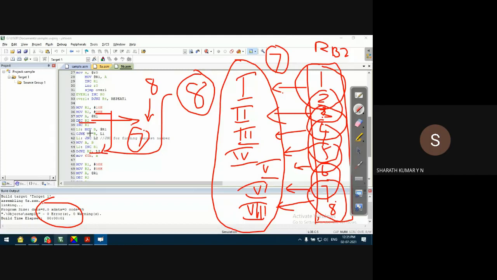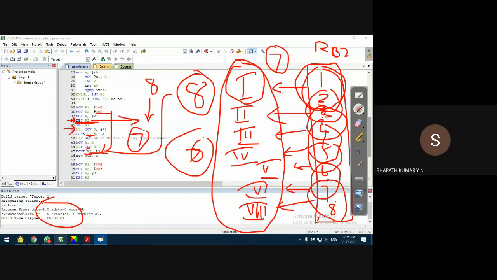Because the first comparison of the first 2 bytes is already over, so I'm left with only 7, I'm left with only 6 comparisons, but I started with 8. And moreover, guys, observe this line also. If R2 is decremented by 1 and it is not equal to 0, where is it jumping? It is jumping to L3. That means this line is excluded, so this line will not be executed again.